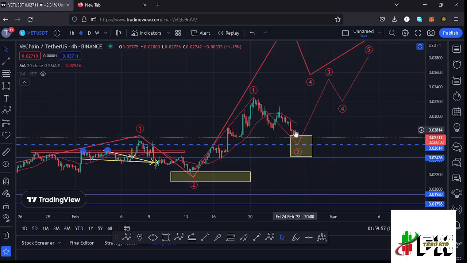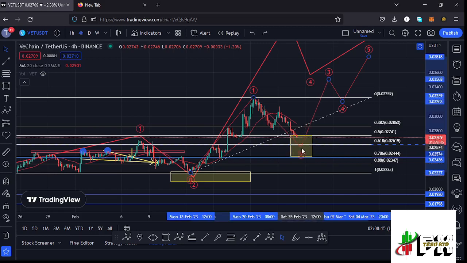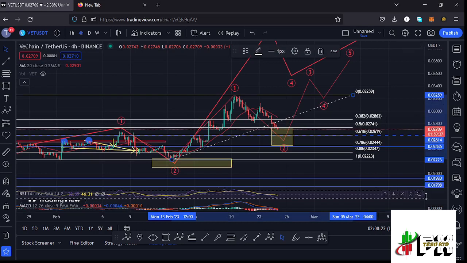And these are my breakdown targets in case this move continues and we also lose our invalidation point, which is the wave 1 high. So my breakdown targets right now as they are the area between the $0.02741 mark and the $0.02444 mark in what we could term as the formation of that larger Elliot wave count 2. So let's be patient and see how that plays out, and also taking a look at the indicators to see what movements will be supported.